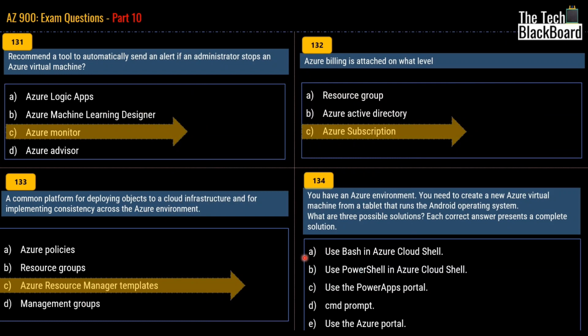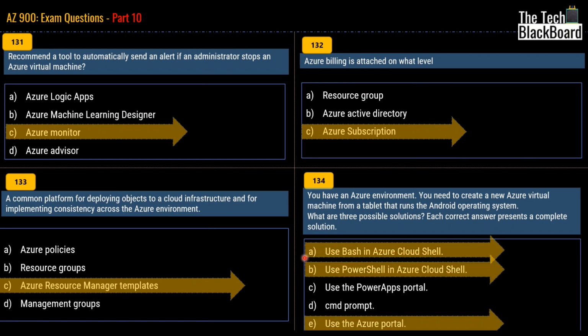Now with that quick demo, which I just showed you on the Azure portal, it's easy to identify the correct options. The correct options are use Bash in Azure Cloud Shell or use PowerShell in Azure Cloud Shell. And of course, we are running both Bash and PowerShell from the Azure portal. So these are the three correct options.